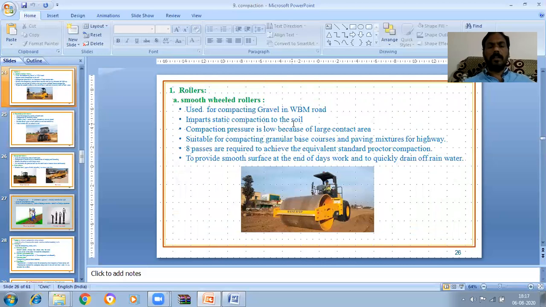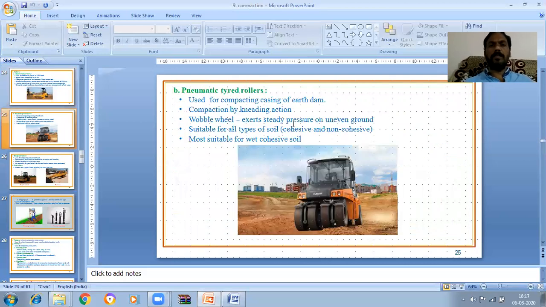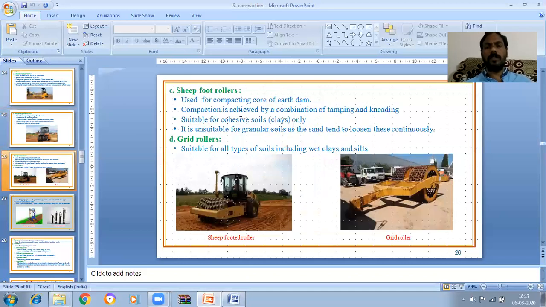Whereas smooth wheel rollers are suitable for gravel construction, to compact the gravels. Pneumatic tired rollers are suitable for both cohesive and non-cohesive soils. Whereas sheep foot rollers are suitable for only cohesive soils, that too clay only. It is unsuitable for granular soils, as the sand tends to loosen continuously. Sheep foot rollers are not at all suitable for non-cohesive soils.